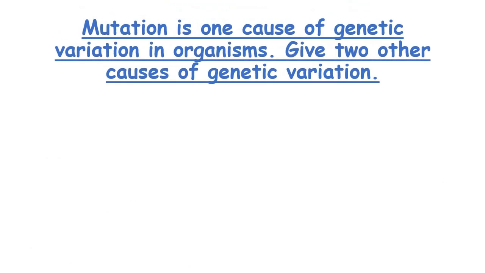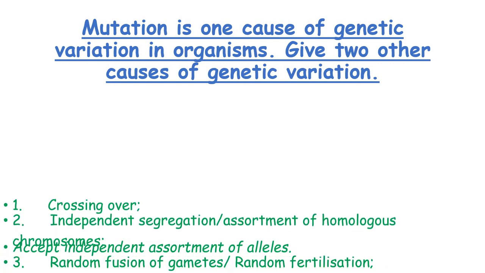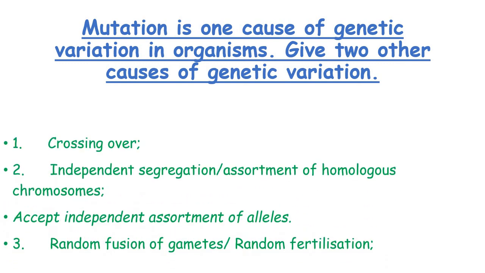Mutation is one cause of genetic variation in organisms. Give two other causes of genetic variation. Crossing over, independent segregation or assortment of homologous chromosomes, random fusion of gametes or random fertilisation.